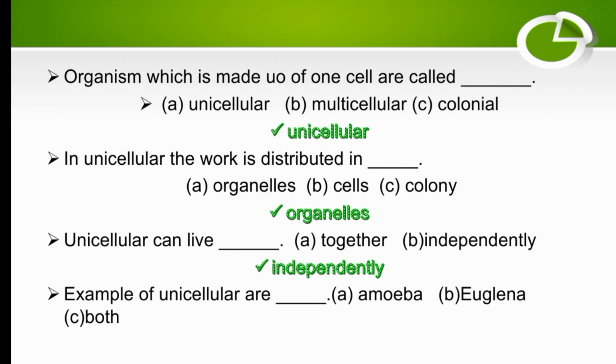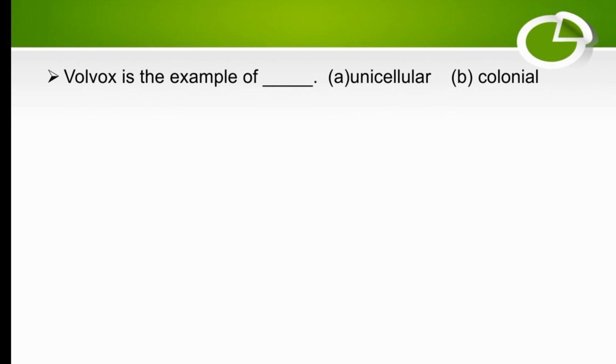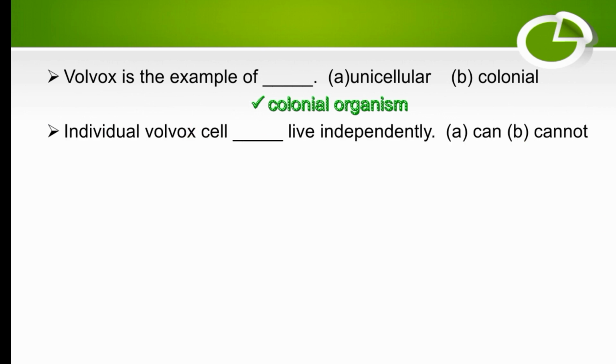Examples of unicellular organisms are amoeba, euglena, or both. The right option is both. Amoeba and euglena both are unicellular. Volvox is an example of colonial organization. They live in a colony. Individual Volvox cells cannot live independently because they live in a colony.